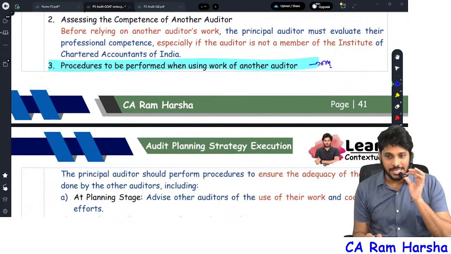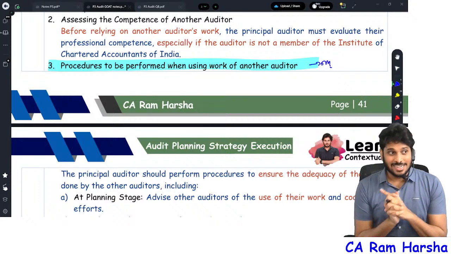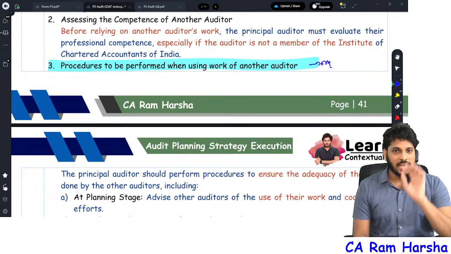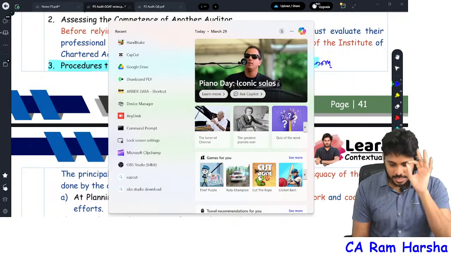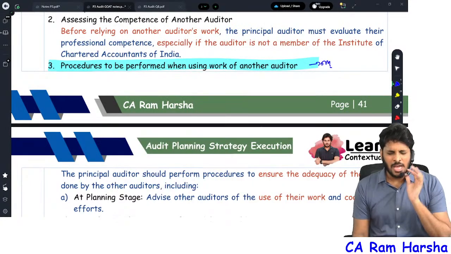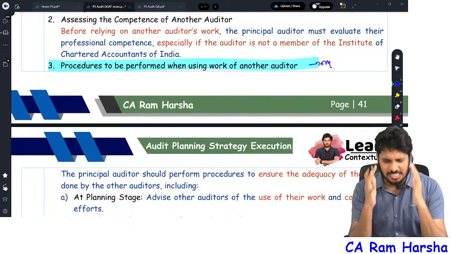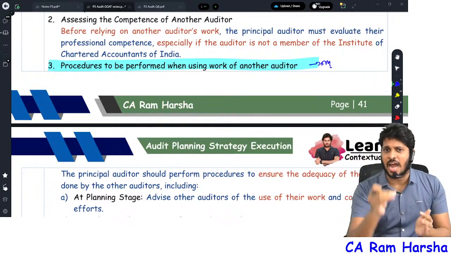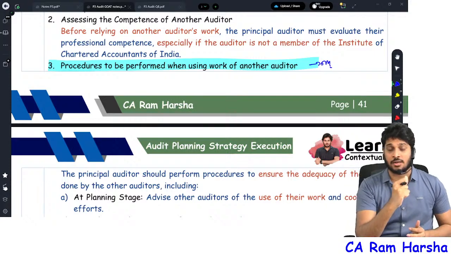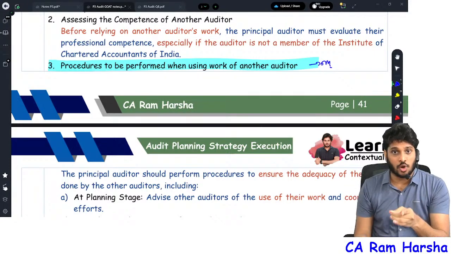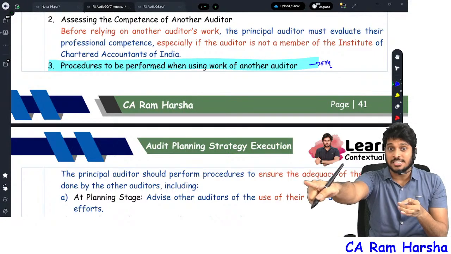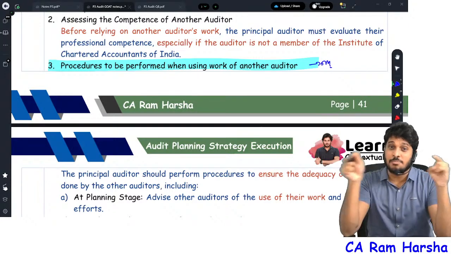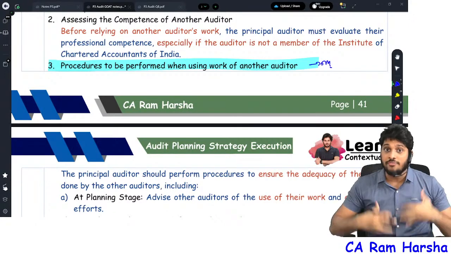By the way, my dear, please come out of this assumption, sir, that if it was tested in the last exam, it means this time it will not be tested. No, nothing such. ICAI does not have any such pattern of testing. There is no such pattern. Getting it? So don't fall for these blind, unnecessary, useless logics. Focus on proper learning. Mark my word, any paper you can handle. With the kind of clarity you have right now, whatever I'm discussing, when you go back and revise the subject, you feel very fantastic, you feel more connected to the subject, revision becomes quicker and faster, and your confidence level improves.